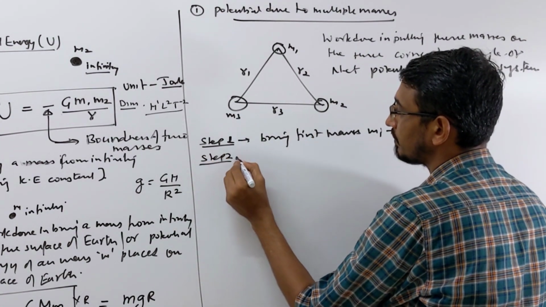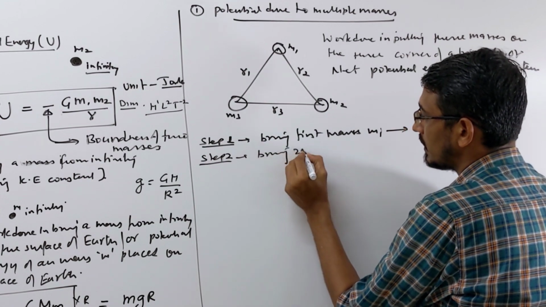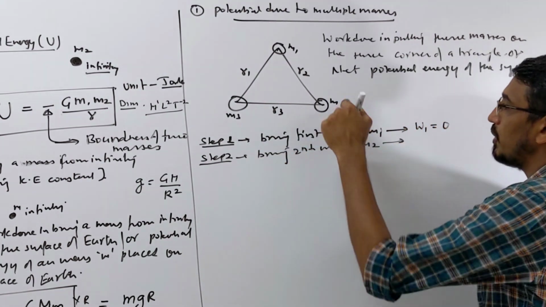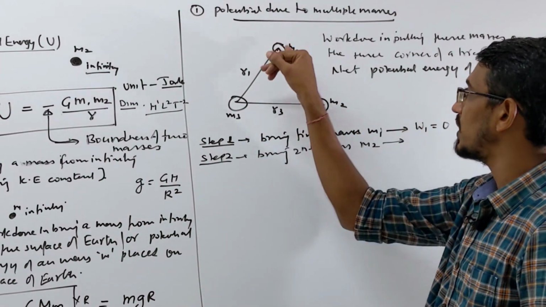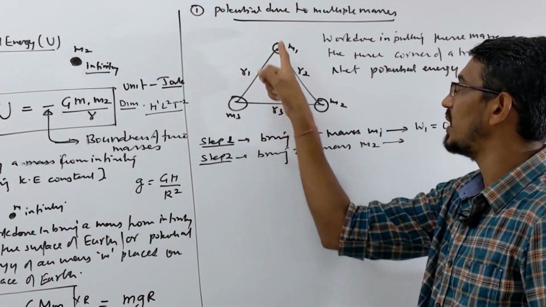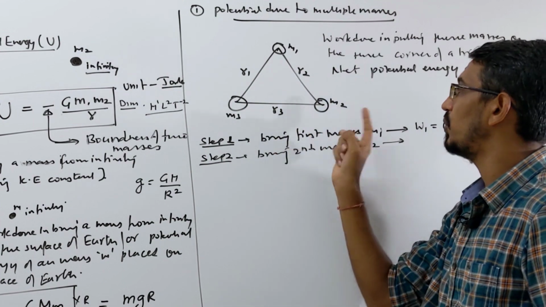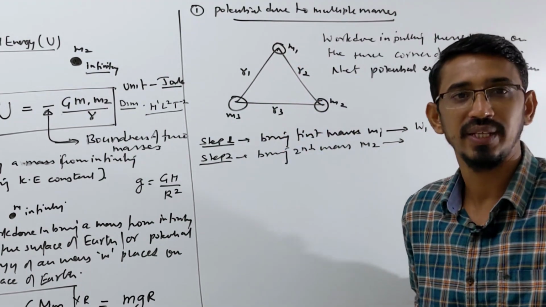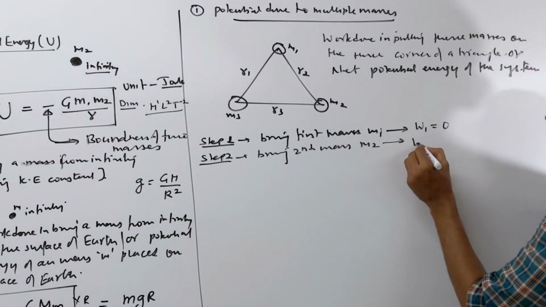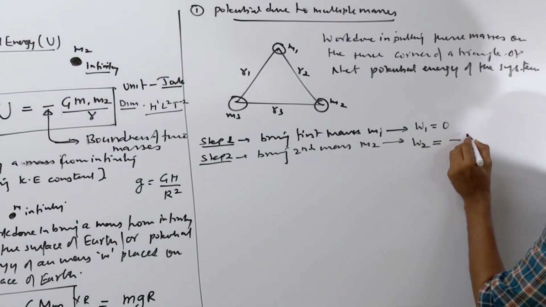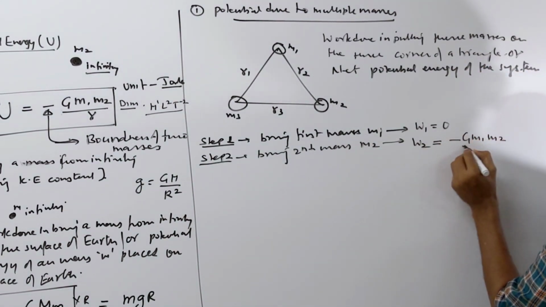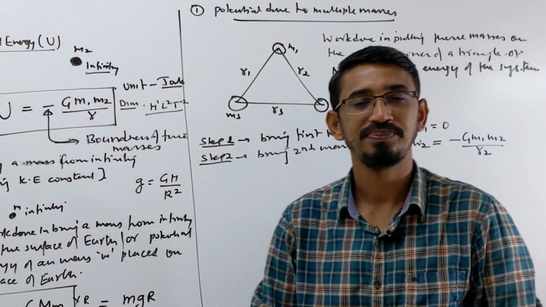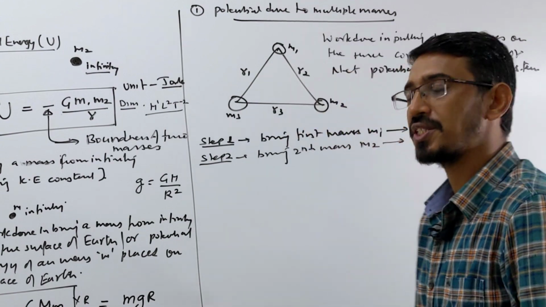Correct. Now you bring your second mass. Step 2, bring the second mass, M2. When you bring M2, M1 is already there. So this M1 is producing a field here, so we have to do work to bring that second mass, because there is a field produced by M1. So what is the work done, or the energy? The answer is minus G M1 M2 upon R2. That will be your work done or energy. Hope you are understanding.